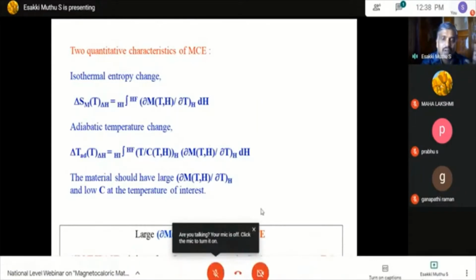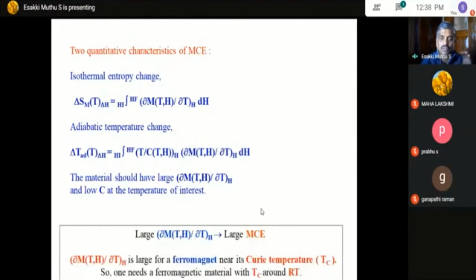If you want high efficiency, then you should have a large magnetocaloric effect. To have a large magnetocaloric effect, the variation of magnetization with temperature should be large. And if you want a large dM/dT value or a large delta S_m value, the material should be ferromagnetic. Any ferromagnetic material will usually give a large magnetization.